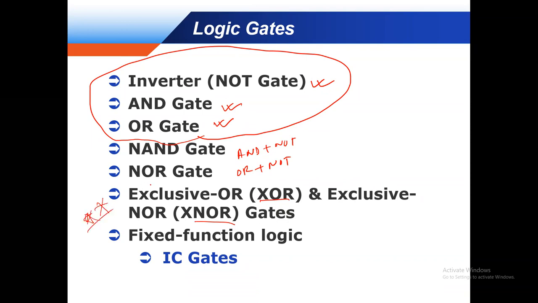Okay, so at first we will discuss these three logic gates: the AND gate, OR gate, and NOT gate. At first, the AND gate. AND means, this is the 'you and me'.